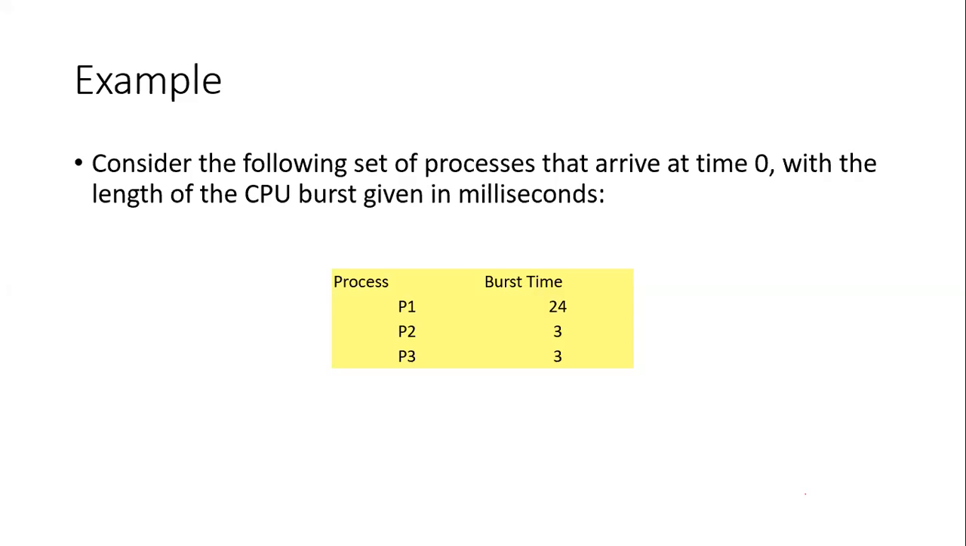Consider the following set of processes that arrive at time 0, with the length of the CPU burst given in milliseconds. We measure burst time in milliseconds. Process P1 needs 24 milliseconds to complete its execution. P2 requires 3 milliseconds to complete its execution. Again, P3 needs 3 milliseconds of burst time to complete its execution, right? So this is your example, with three processes and their burst times.